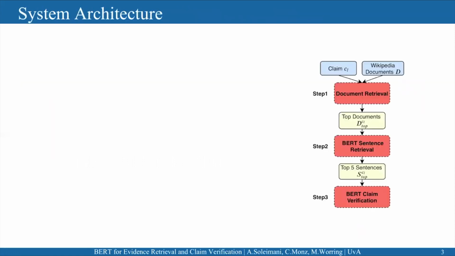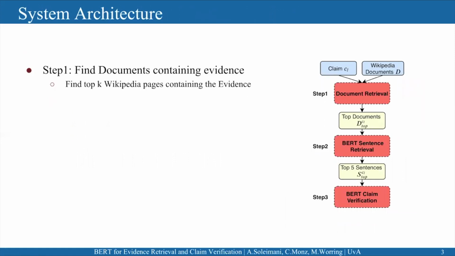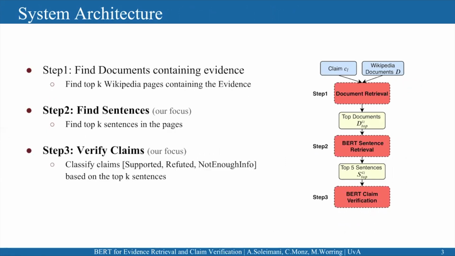The figure shows our system architecture. We have a claim and Wikipedia passages. The first step is to find the documents containing the evidence or relevant information. Actually, we filter out irrelevant pages. The second step is evidence retrieval, or finding sentences. And the last step is the verification step. Based on the retrieved sentences, we classify the claim as supported, refuted, or not enough information.